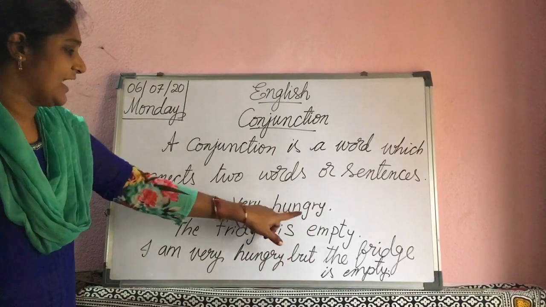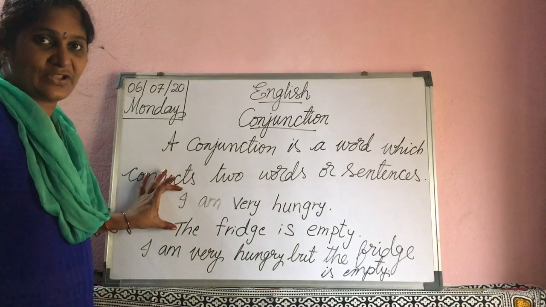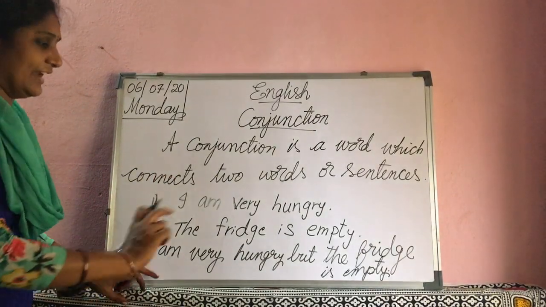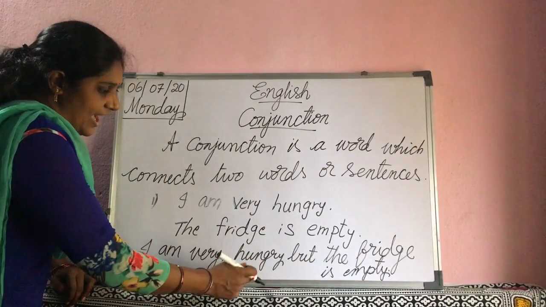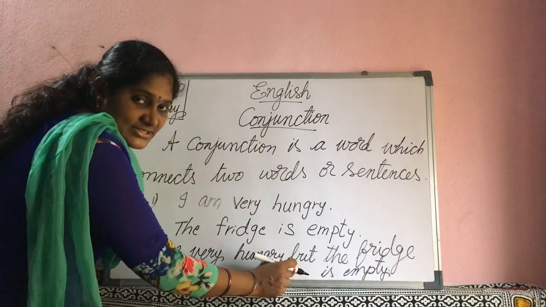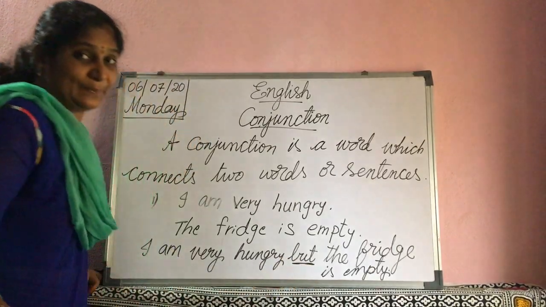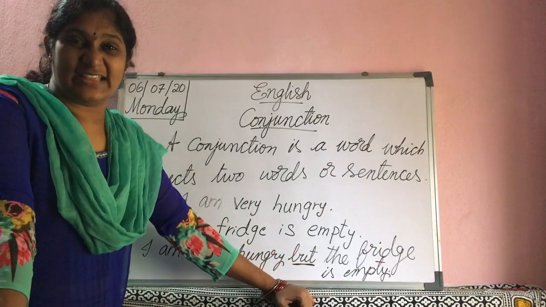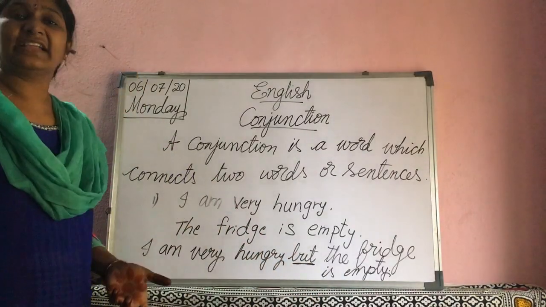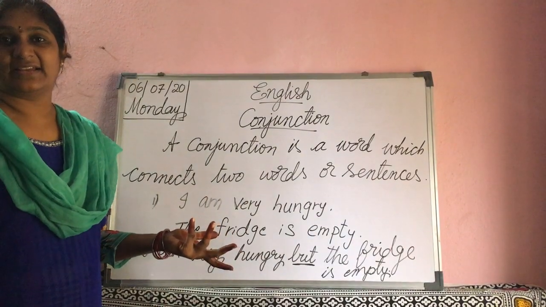Here see, I am very hungry. The fridge is empty. Two sentences. How can I connect these two sentences with the help of a conjunction? I am very hungry, but, here "but", B-U-T, but the fridge is empty. I am very hungry, but the fridge is empty.